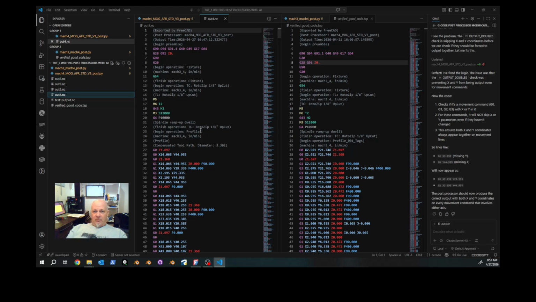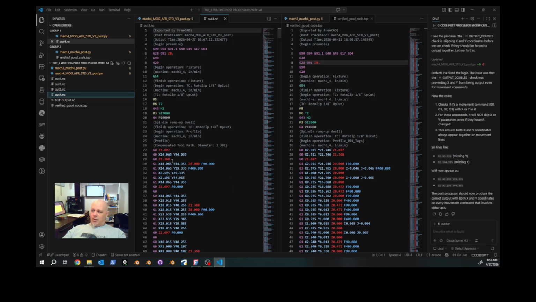Now, be careful. Always put your machine at an override of 10%. So slow your machine way down whenever you're running code that comes out of a new post-processor. We don't know what it's going to do. You can print out the code and check off each line as you go.